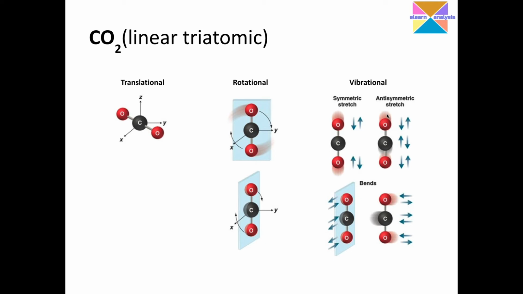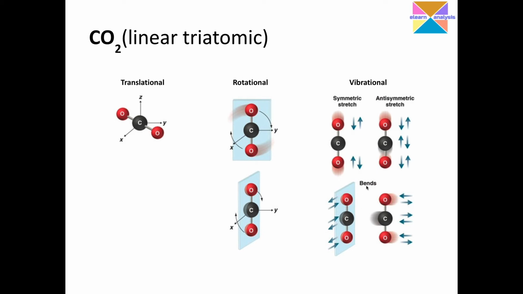And antisymmetric or asymmetric stretch is when one oxygen atom is coming towards the carbon, the other one will move away. That is what the arrows are representing here. This oxygen is moving towards the carbon, whereas this oxygen is moving away from this particular carbon. Similarly, if this one is moving away, the other oxygen is moving towards this carbon. I would like to bring your attention to this set of arrows, which will help you in understanding this asymmetric stretch. These were two different stretching vibrations, symmetric and asymmetric, and we have two different bending vibrations,